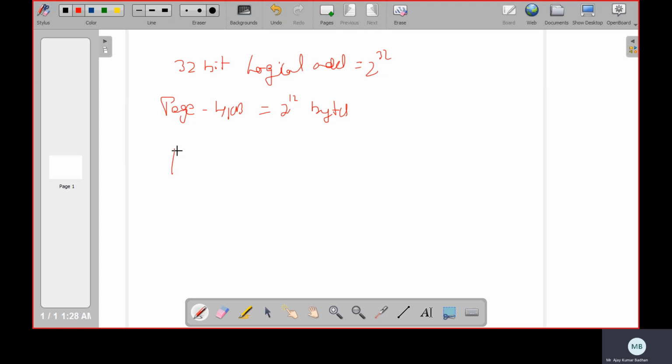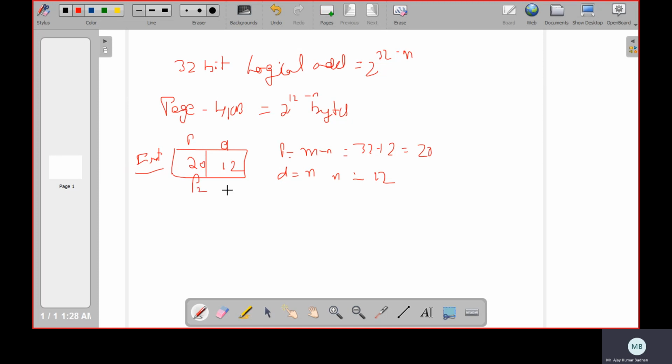Now let us draw the first page table. That is nothing but P and D. First level is the outer page table. The page number P is equal to m minus n, and D is n. Here m is 32 and n is 12. So 32 minus 12, how much are you going to get? 20, so this will come here, 20. And n is 12, so this will come here, 12. This is the first level. You got it? Okay.